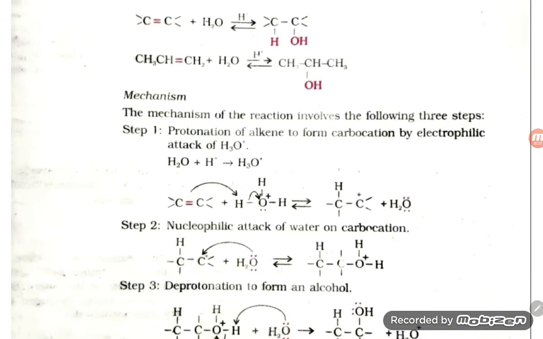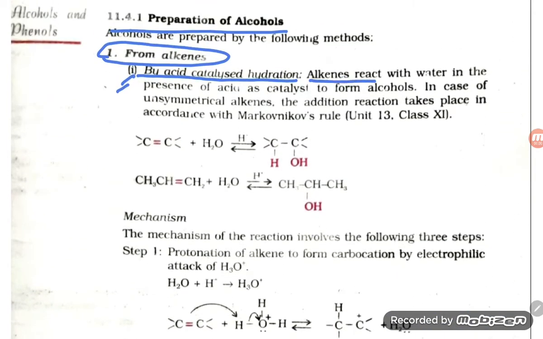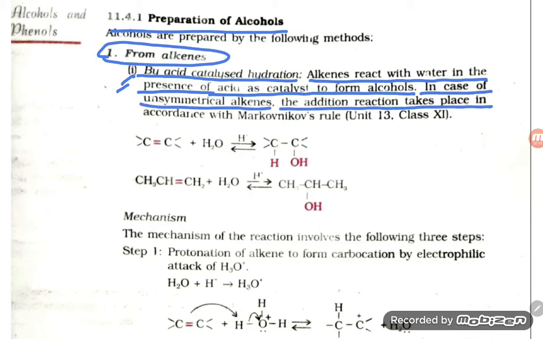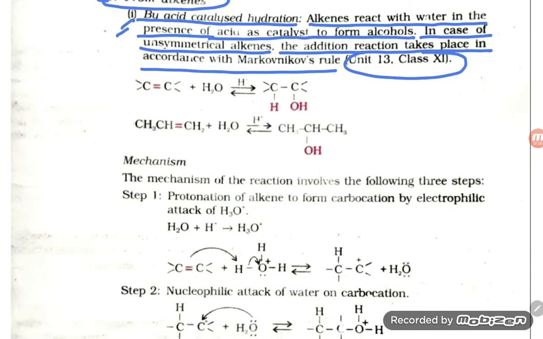Next point: alkenes react with water in the presence of acid as a catalyst to form alcohols. In case of unsymmetrical alkene, the addition reaction takes place in accordance with the Markovnikov rule. This is also given in the 11th standard, unit 13. So here alkenes react with water in the presence of acid H plus, giving alcohols. Unsymmetrical alkenes also give the alcohol.